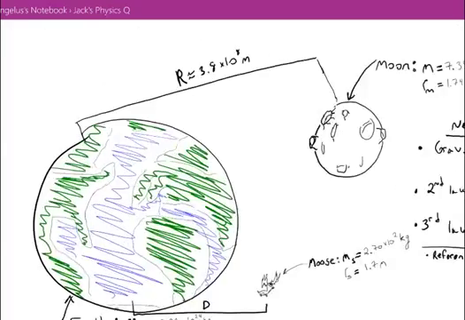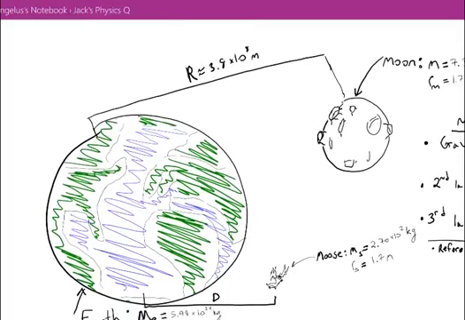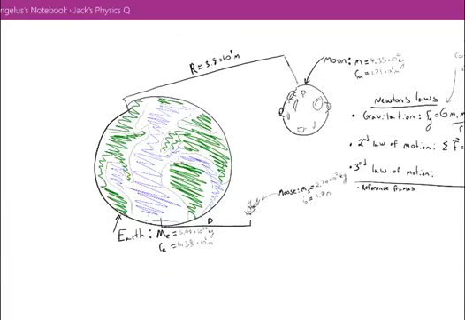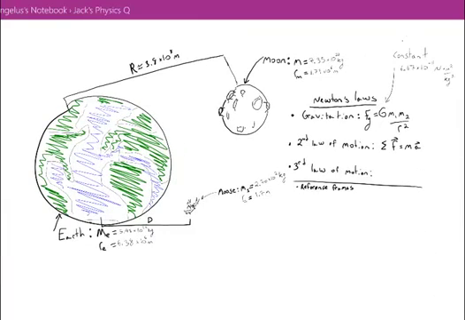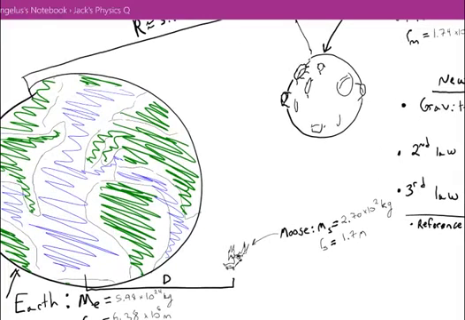So let's consider for a second just the Earth and the Moon. The Earth and the Moon are separated by an average distance of 3.8 times 10 to the 8th meters. We take the mass of the Earth, the mass of the Moon, and their average separation between their centers of mass. In this case the center of mass of the Earth would be somewhere in the center, and the center of mass of the Moon would be somewhere in the center.